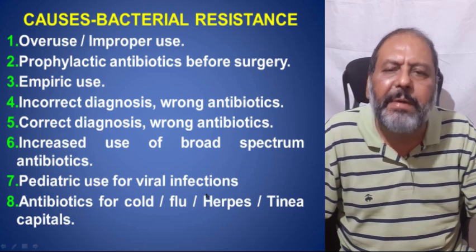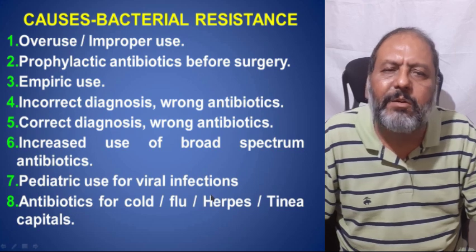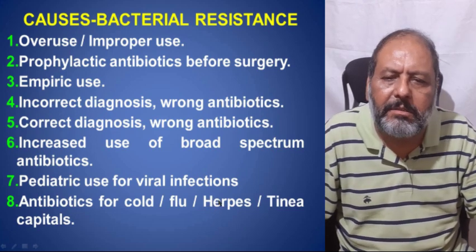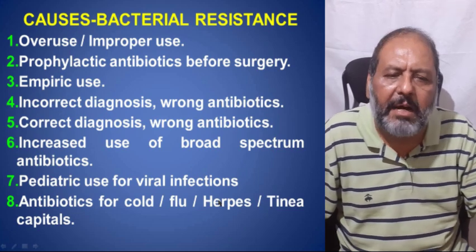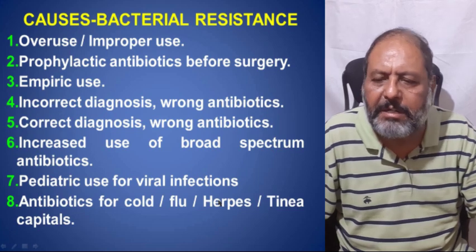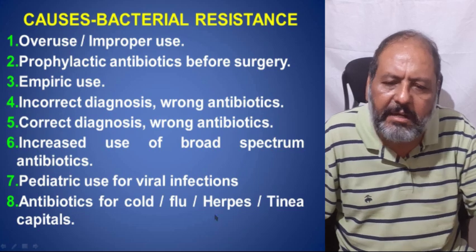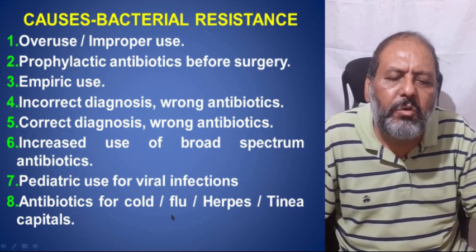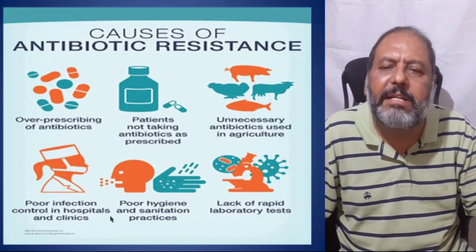So the causes of bacterial resistance are overuse or improper use of antibiotics, prophylactic antibiotics before surgery, empiric use without knowing which organism is there, incorrect diagnosis and the wrong antibiotics, the correct diagnosis with the wrong antibiotic, increased use of broad spectrum antibiotics in place of narrow spectrum antibiotics, and pediatric use of antibiotics for viral infections.